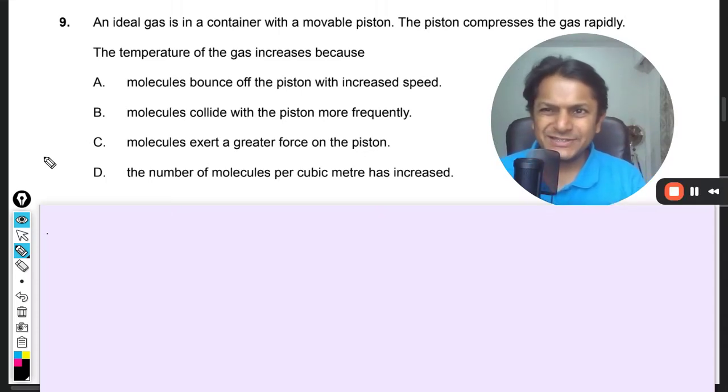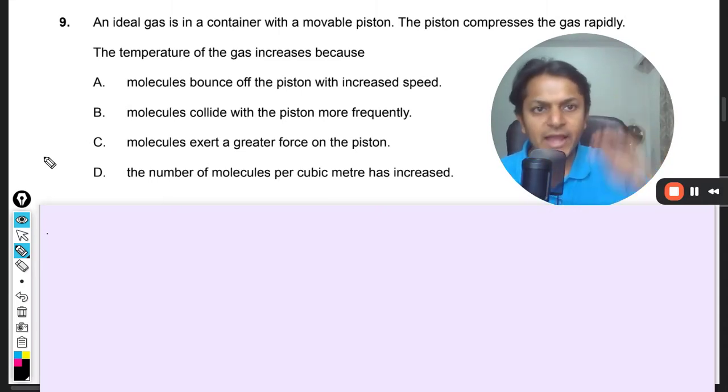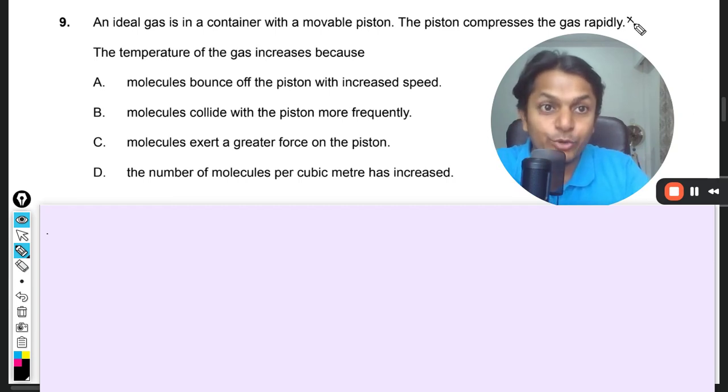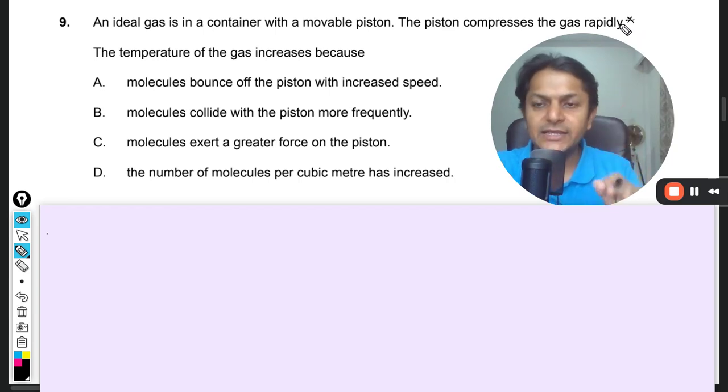Okay, dear student, let's see what is there in this question. An ideal gas is in a container with a movable piston. The piston compresses the gas rapidly. Now, this word is very important. You can compress the gas, but here the gas is compressed rapidly, like this.